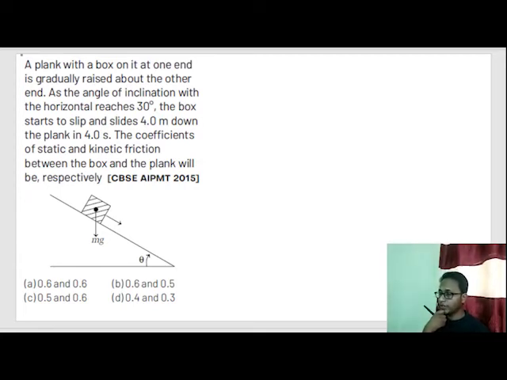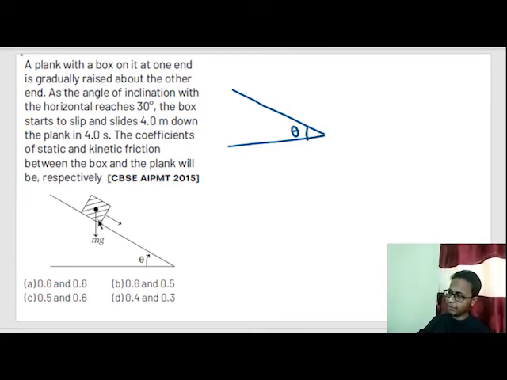The coefficients of static friction and kinetic friction between the block and the plank respectively will be? So what is happening here? A plank was raised from 0 degrees to this angle. After a certain angle, the block starts slipping.